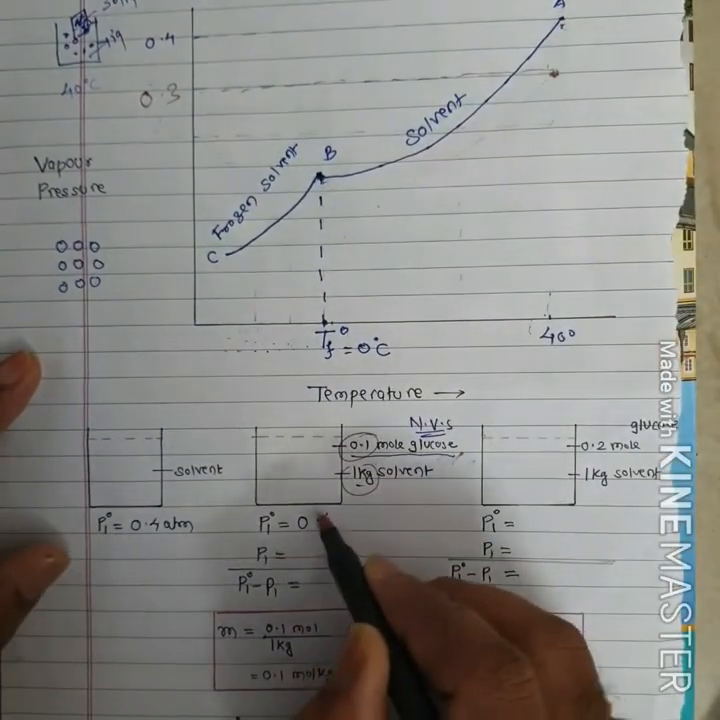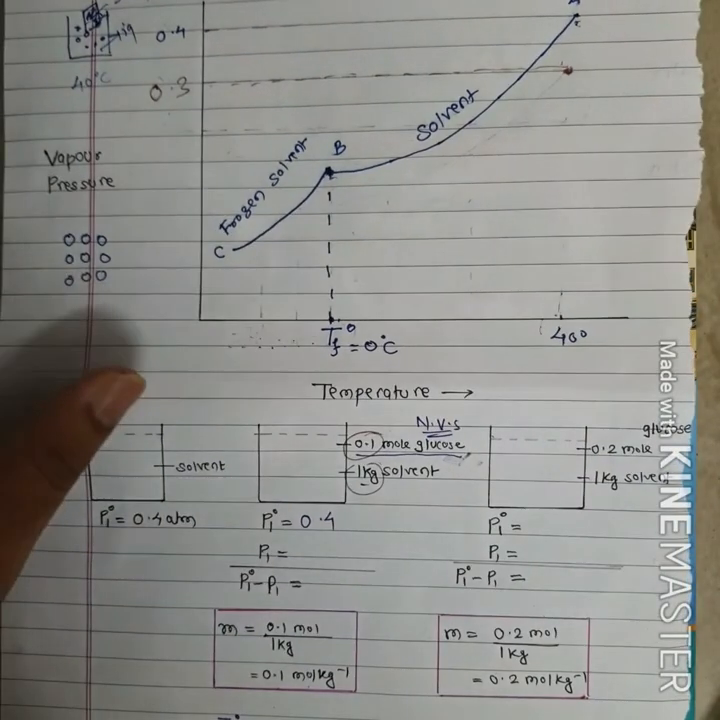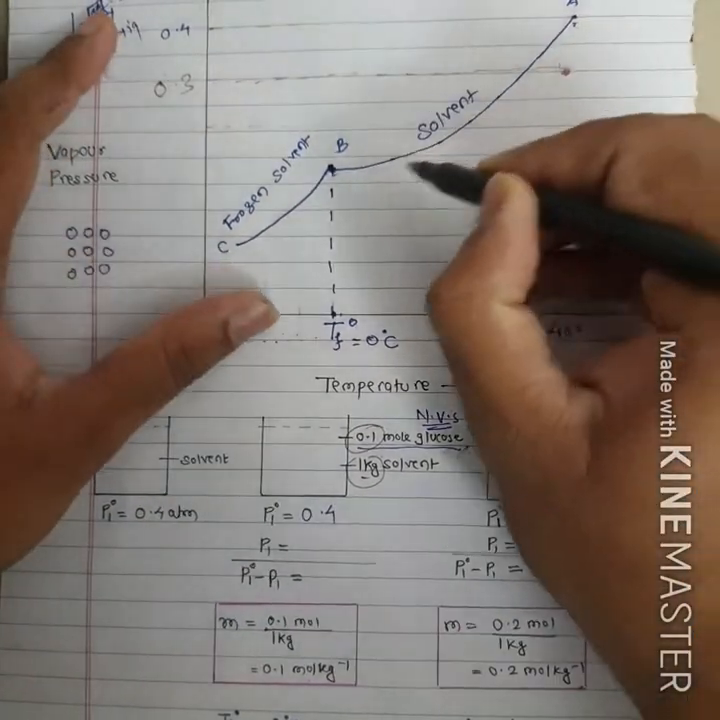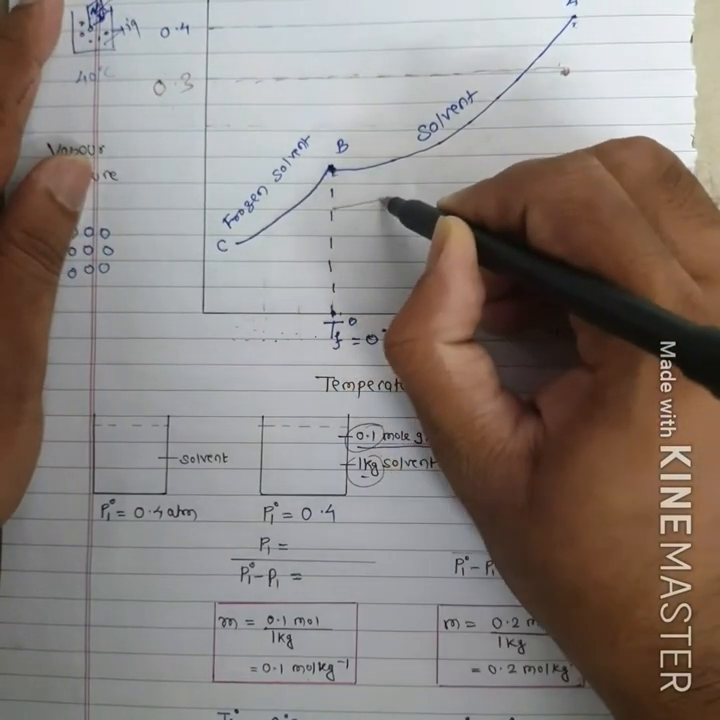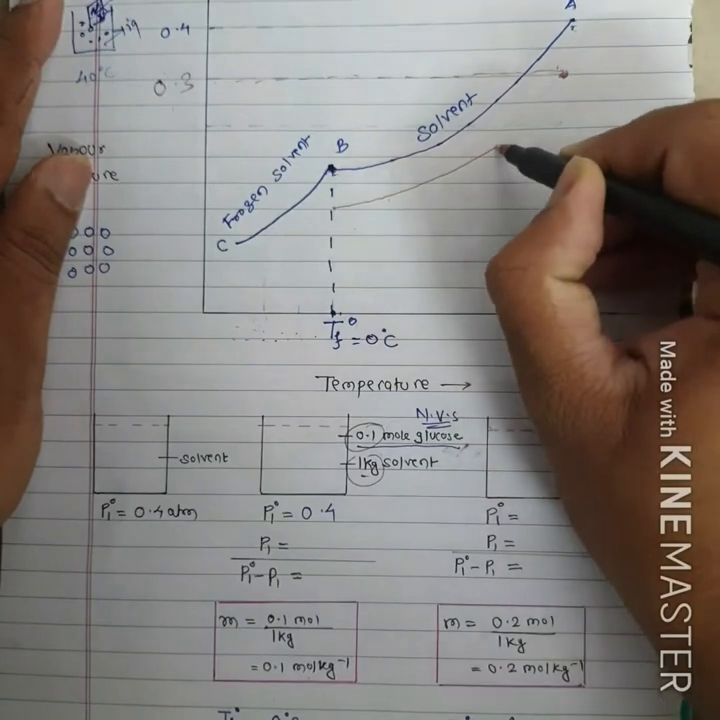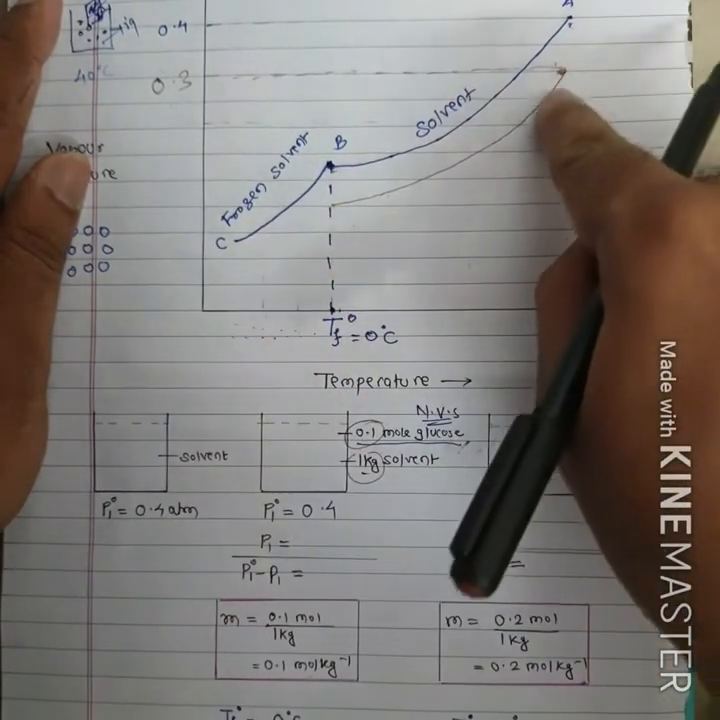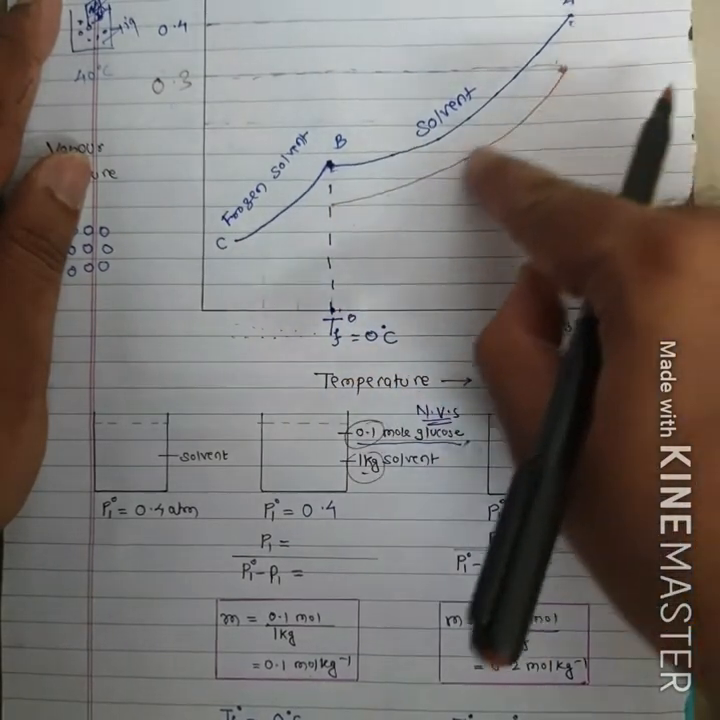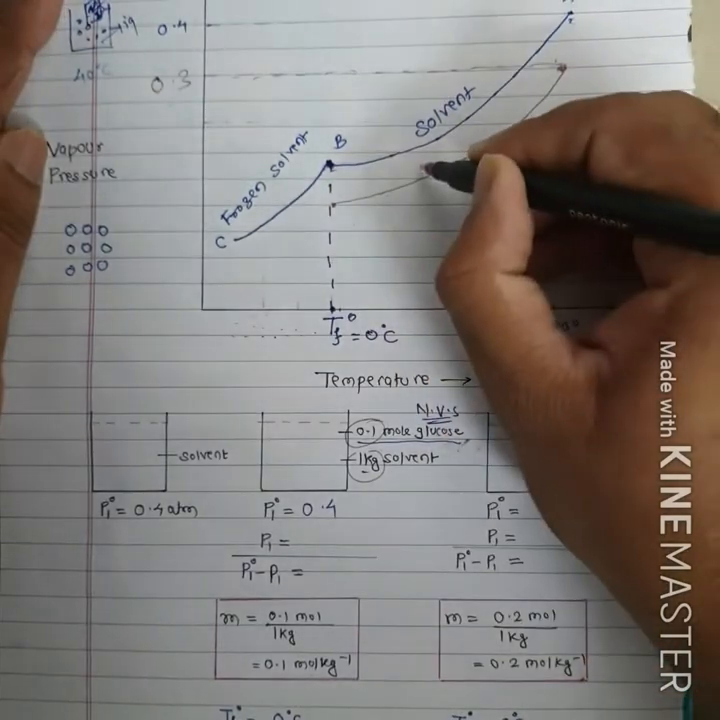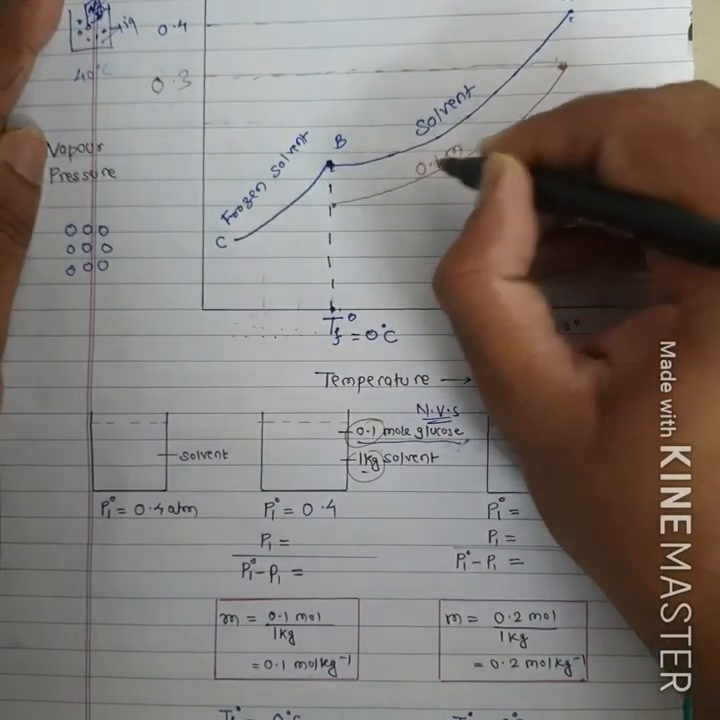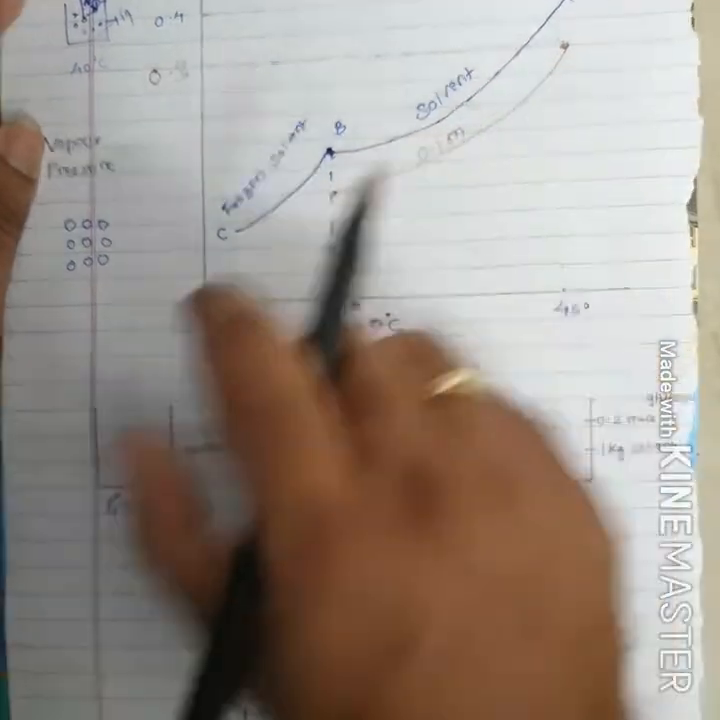Class, now if I keep this beaker in the refrigerator, what will happen? As temperature goes on decreasing, vapor pressure also goes on decreasing. So the graph goes something like this. As temperature decreases, vapor pressure also decreases. But at this point, this 0.1 molal solution will not freeze. I'll tell you the reason behind this.